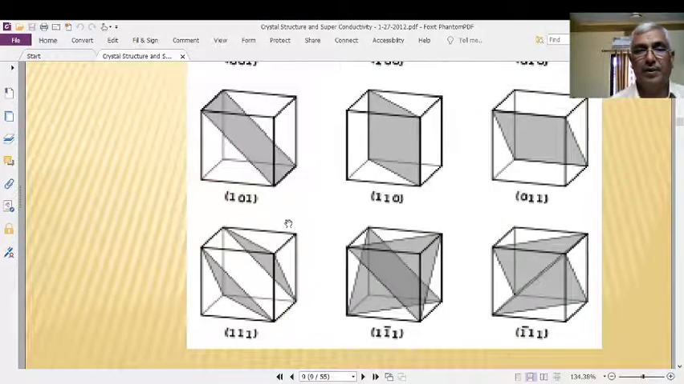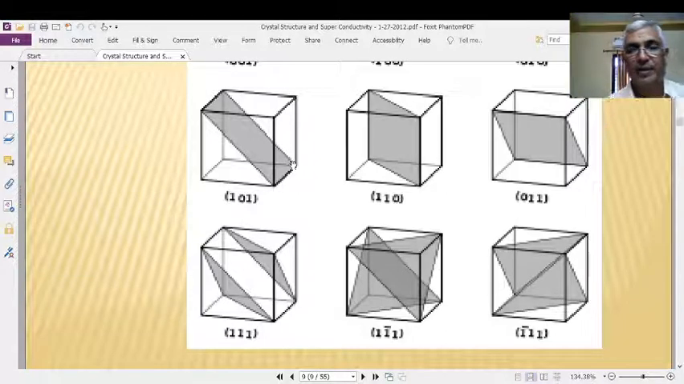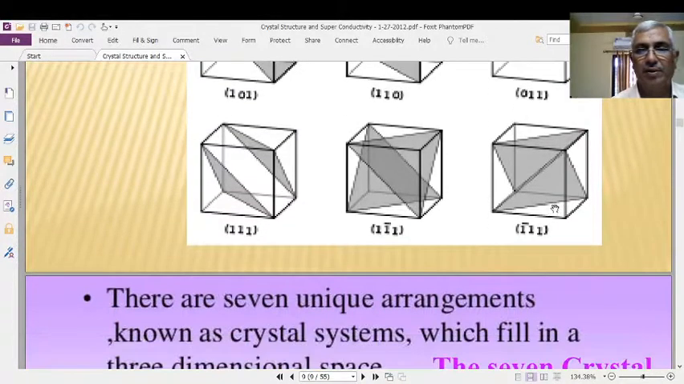Now let us consider this one. This is x and this is z. Therefore, 101 plane. This is x and this is y, 110 plane. This is y and this is z, therefore this is the 011 plane. Therefore, you have so many such planes.